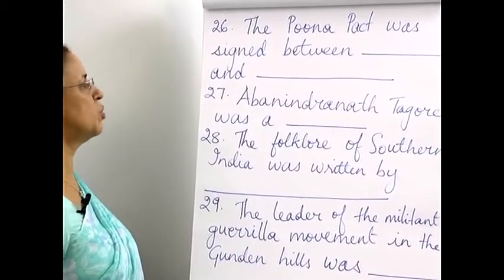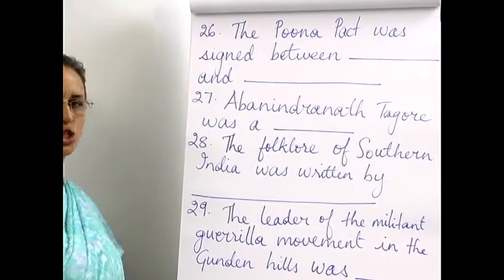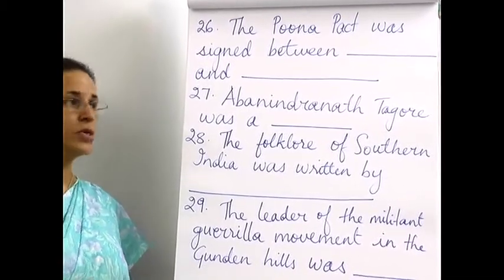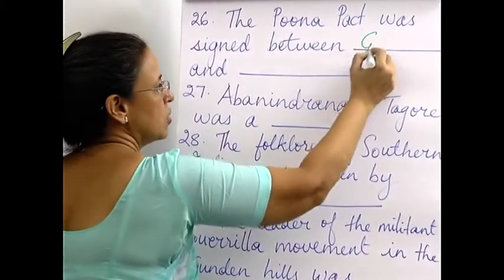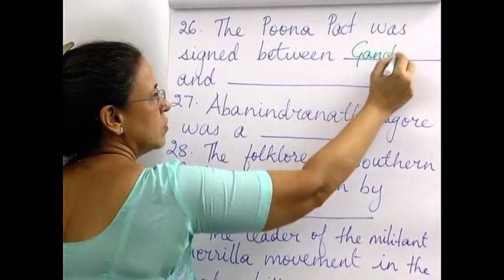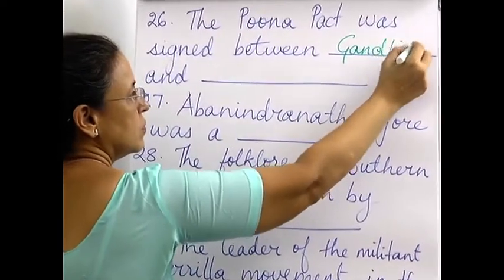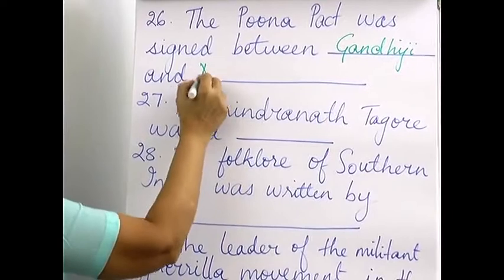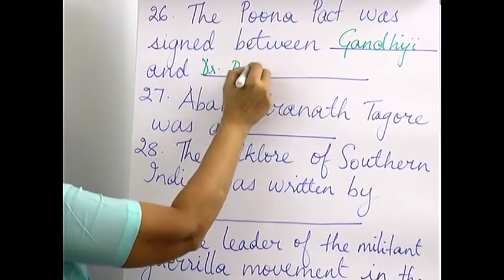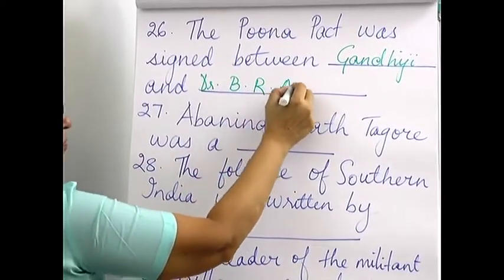26th one, the Pune Pact was signed between dash and dash. Now this was signed between Gandhiji and Dr. B.R. Ambedkar.